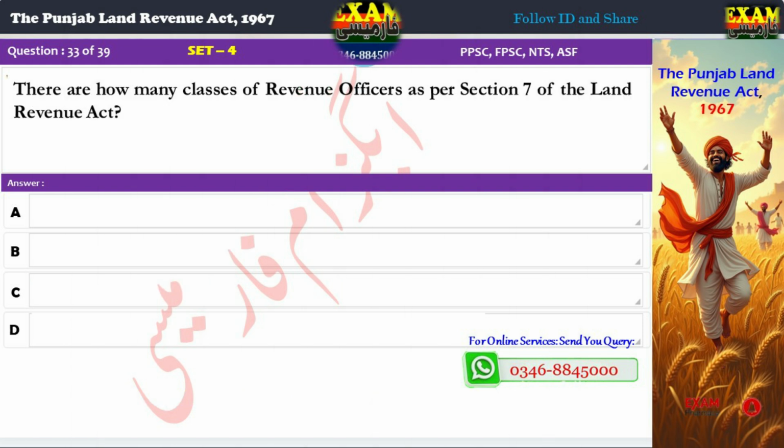Question 33. There are how many classes of revenue officers as per Section 7 of the Land Revenue Act? A. 3, B. 5, C. 7, D. 9. Correct answer, C. 7. Explanation: The Act specifies 7 classes of revenue officers.